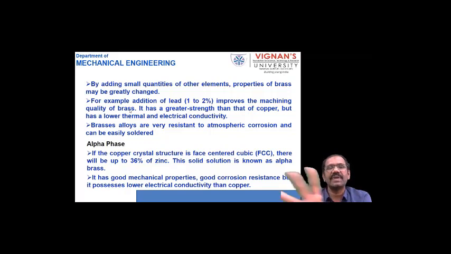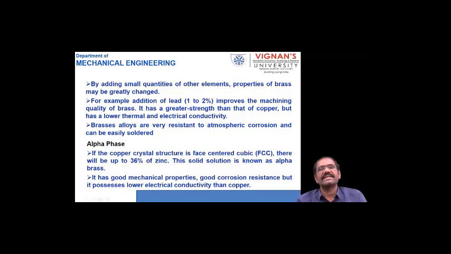If you cut manually wood, aluminum, copper and iron, wood is cut most easily, then aluminum, next copper, next iron, that is steel. If it cuts easily, it has good machinability.